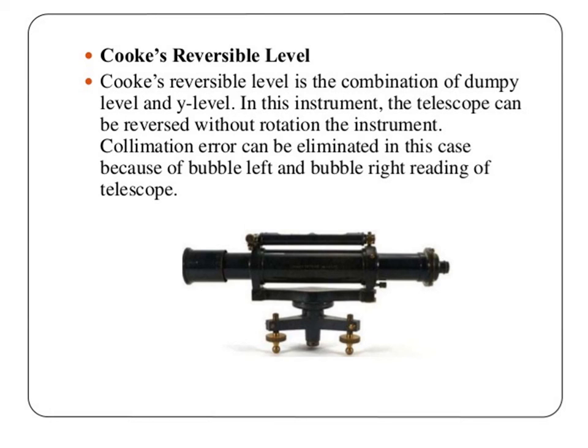Then the last level is the Crookes reversible level. The Crookes reversible level is the combination of dumpy level and Y level. In this instrument, the telescope can be reversed without rotation. The collimation error can be eliminated in this case because of the bubble left and bubble right readings of the telescope.